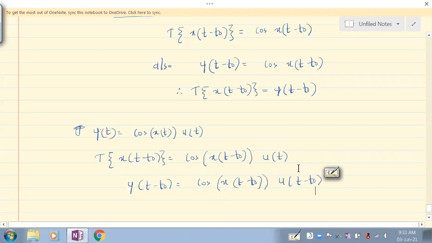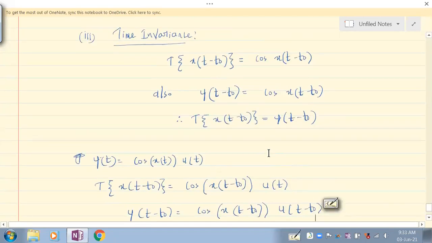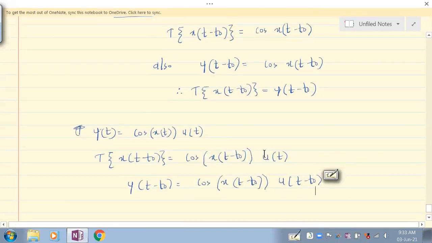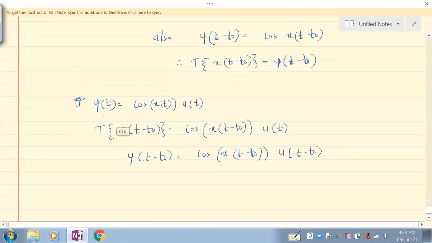Why is this happening? Because there is another function of t, but there is only x of t as the function of t and no other function of t is available. So that is why it is time invariant in the other case. These two would be equal, but here these two will not be equal. If your output is this, it is a time variant system.